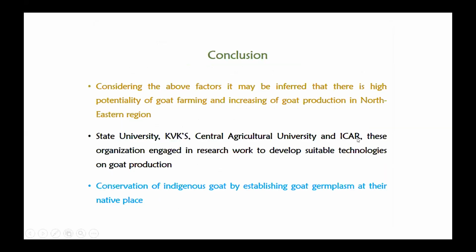With this, I would like to conclude that by observing all the factors, it has been considered that goat has a higher potentiality in goat farming in the Northeast region, and also to increase both meat and milk production in the Northeast region. And various organizations, state universities, and then KVKs, CAU, ICAR, are engaged in research work to develop suitable technology on goat farming, on goat production.